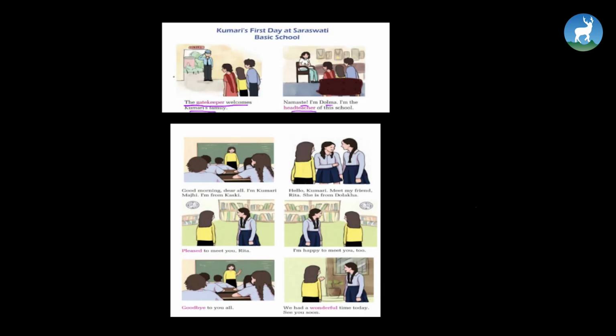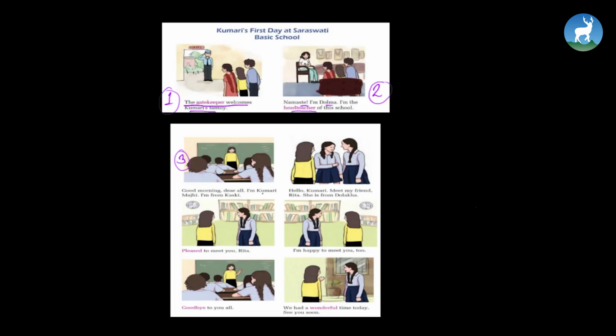So, what happens in the first picture? Here, in the first picture, the gatekeeper is welcoming Kumari's family to school. Now, in the second picture, Miss Dolma, the head teacher of the school, is introducing herself to Kumari and her parents. Okay? Now, Kumari has reached the class here in picture number 3 and she says, "Good morning, dear all." And she is introducing herself in front of the whole class.